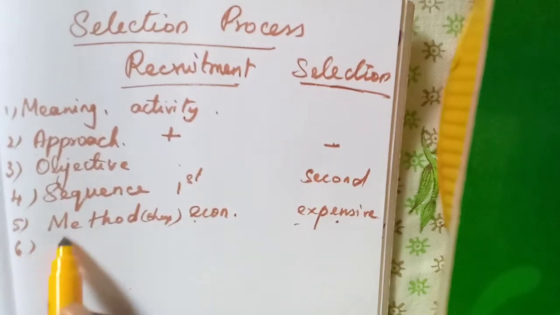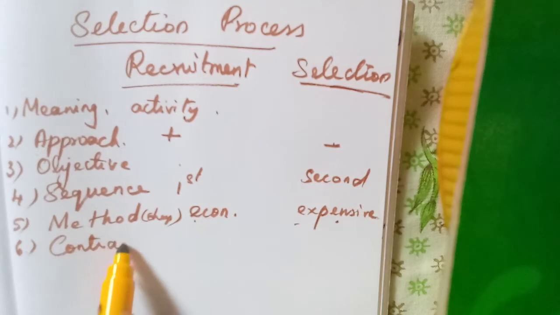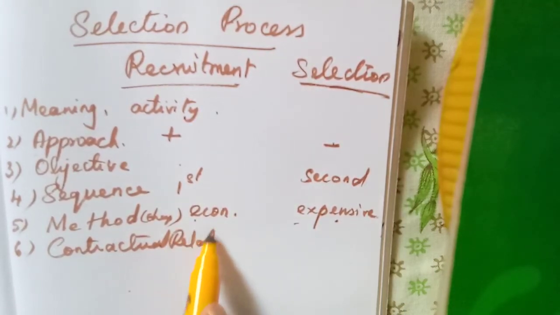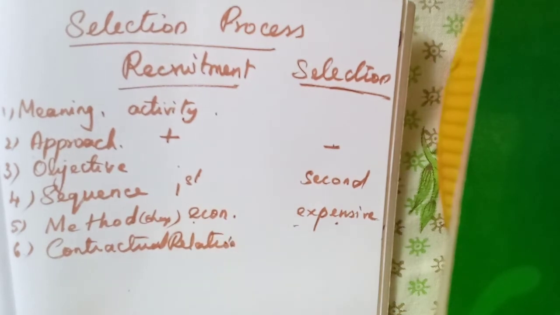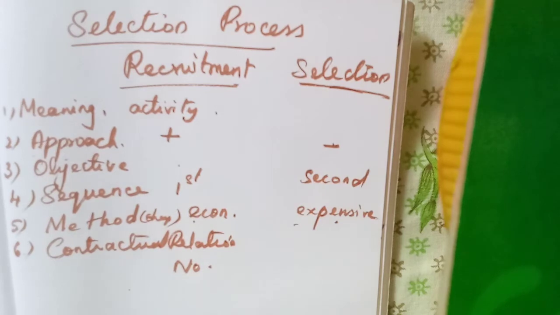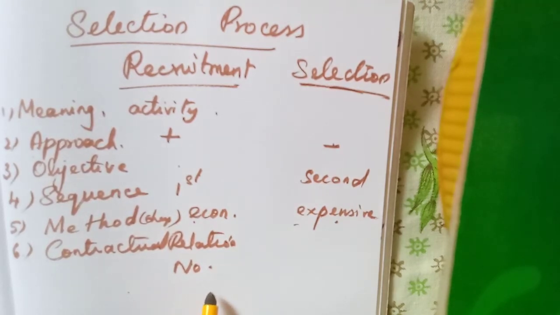Then contractual relation. Here there is no communication, so there is no contractual relation in recruitment. They are simply applying. Understand?